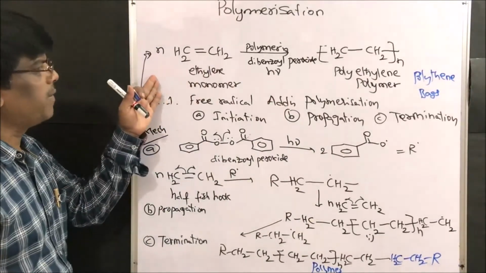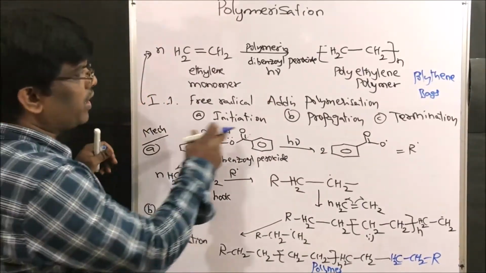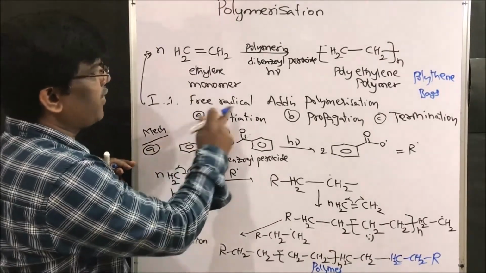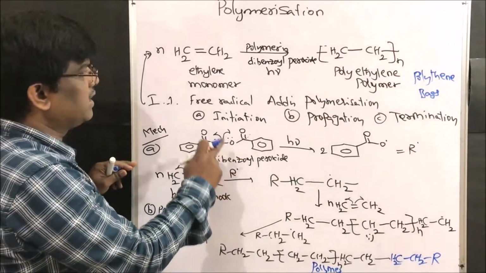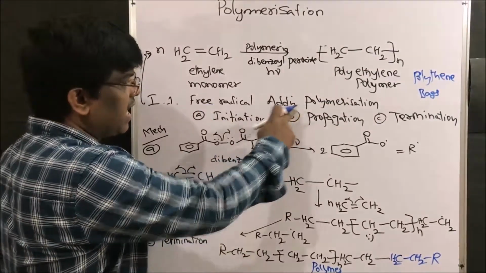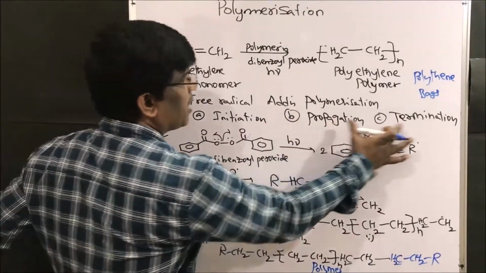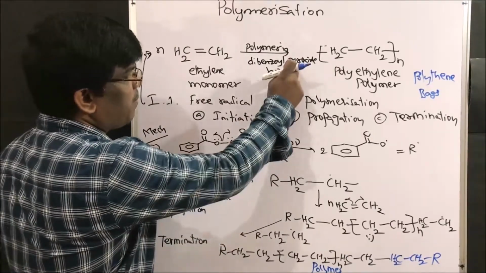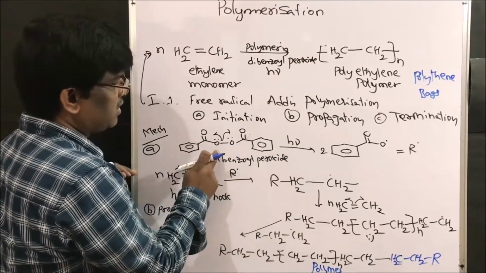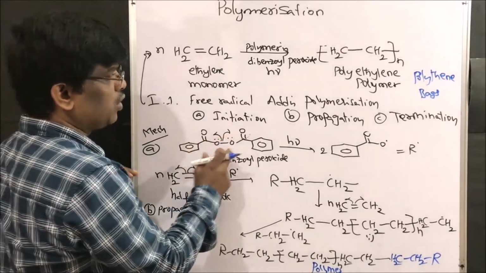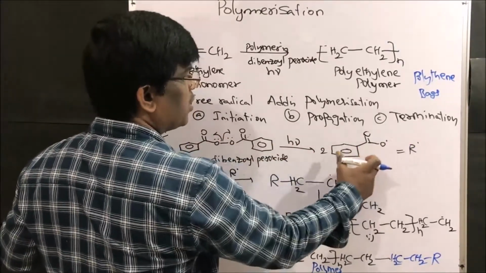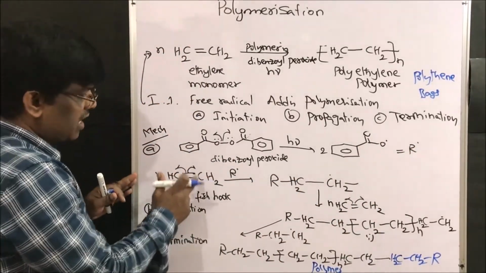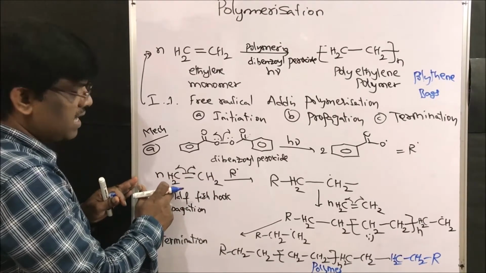This polyethylene is prepared from ethylene, and this is the reaction of how it forms. So what is the mechanism? It is prepared by free radical addition polymerization reaction. In any free radical reaction, we will have three stages: initiation, propagation, and termination. So what is the first stage? The dibenzoyl peroxide in the presence of light undergoes homolytic fission to give the free radical, the R benzoic acid free radical. So this R is going to initiate the free radical reaction of this ethylene.